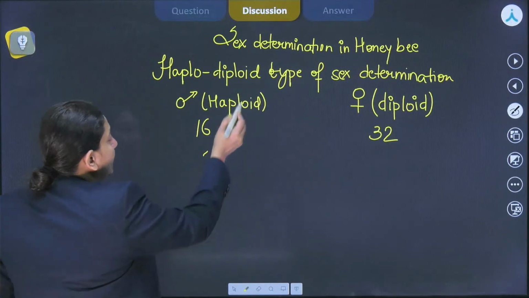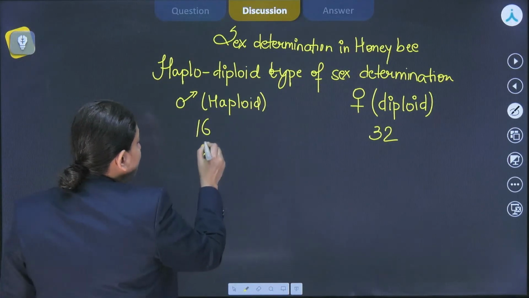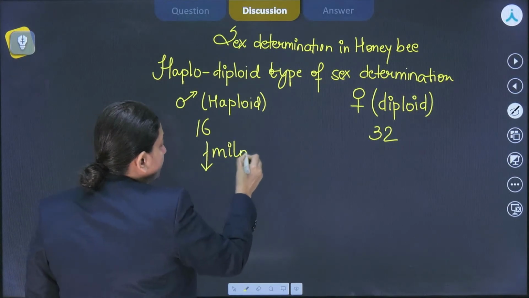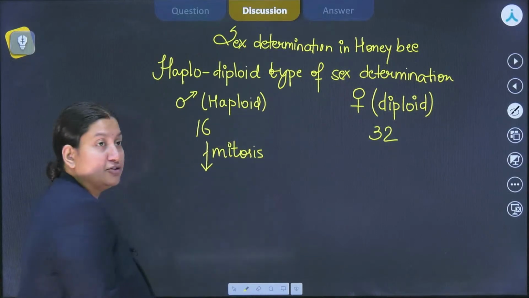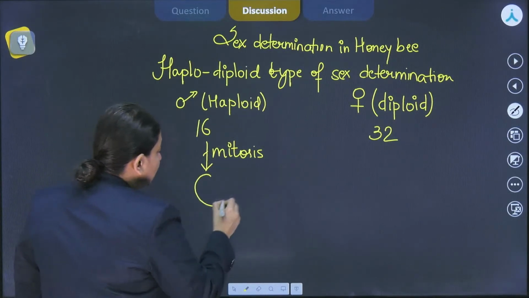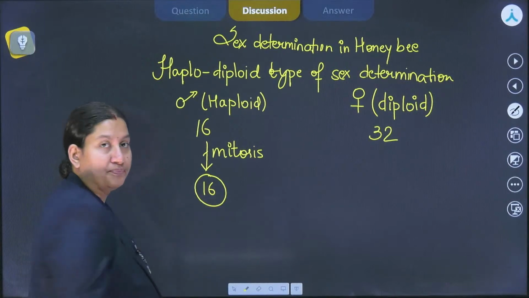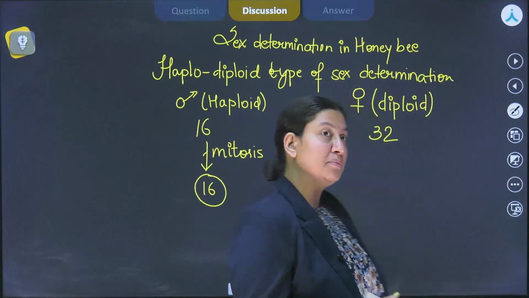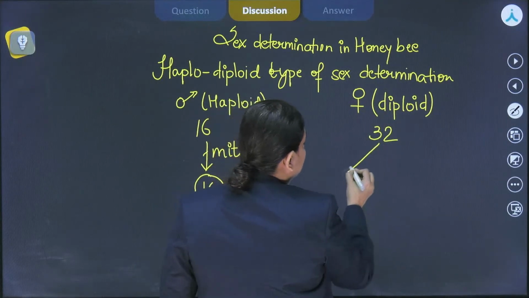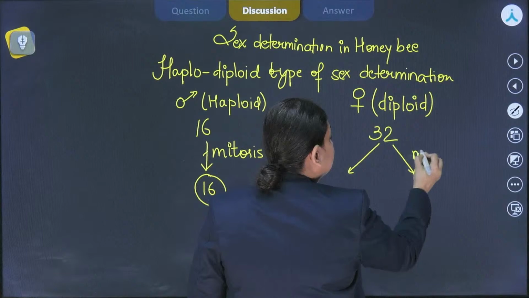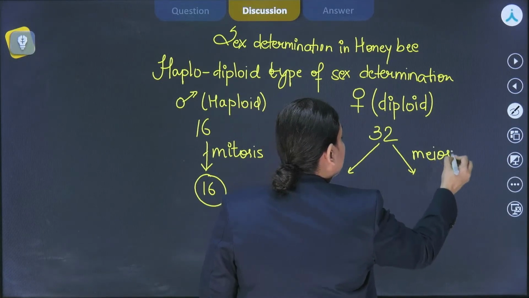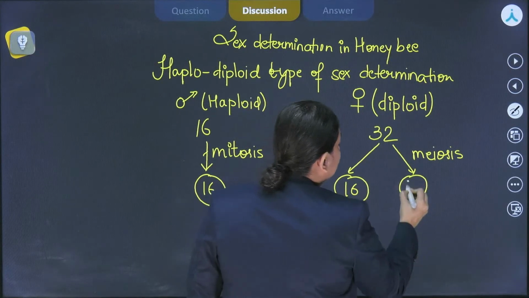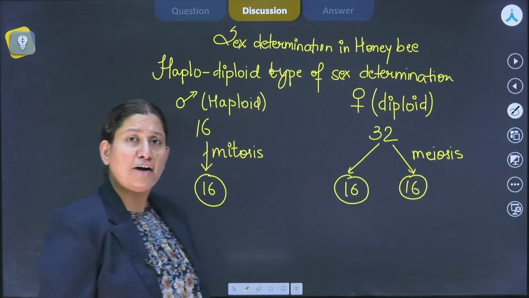So in this particular case, if the male has to produce gametes, it will opt for mitosis, as further reduction in ploidy is not possible. So it's going to produce gametes having 16 chromosomes. On the contrary, because the female is diploid, in order to maintain the chromosome number, it will form gametes through the process of meiosis. So the ploidy will be reduced to half.